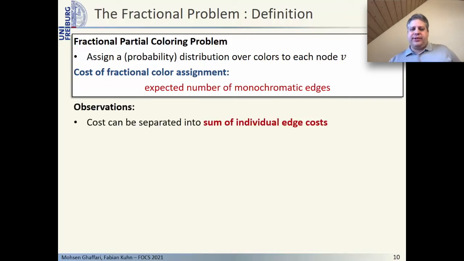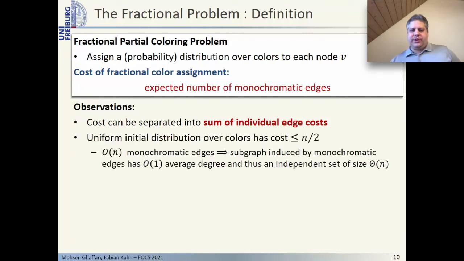Note that by linearity of expectation, we can separate the cost of a fractional solution into a sum of individual edge costs, where the cost of an edge only depends on the color distribution on its two nodes. By the observation from the previous slide, we know that if each node has a uniform distribution over at least degree of the node many colors, then the total cost is at most n divided by 2.